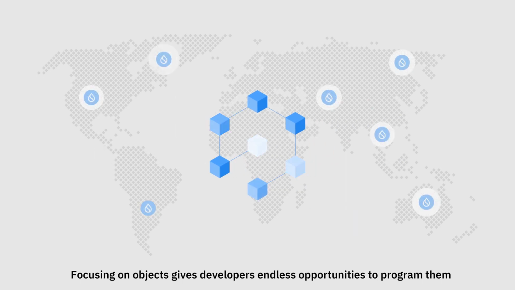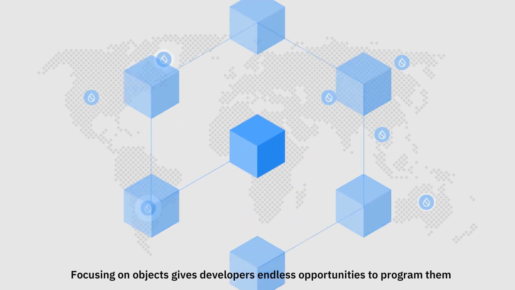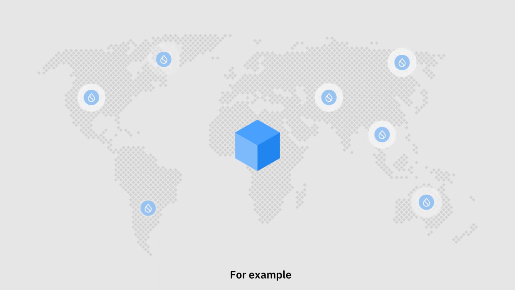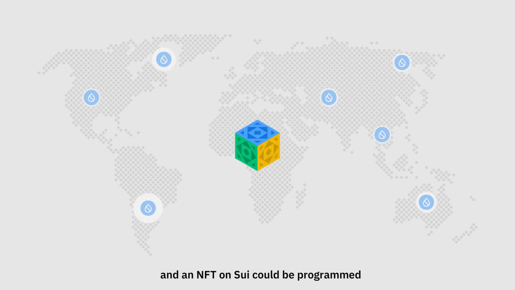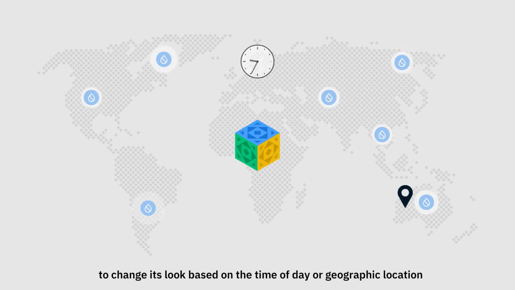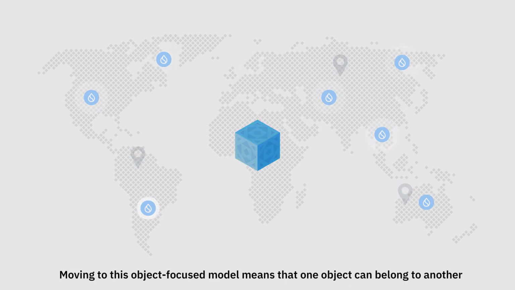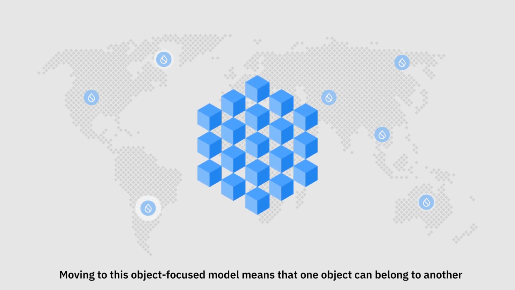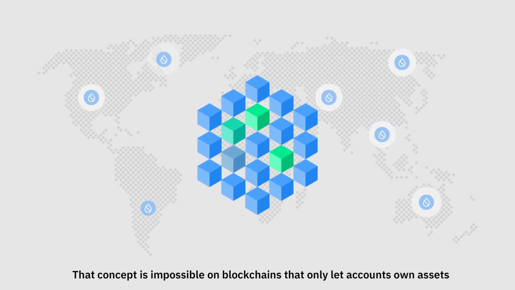Focusing on objects gives developers endless opportunities to program them. For example, NFTs on SUI are objects, and an NFT on SUI could be programmed to change its look based on the time of day or geographic location. Moving to this object-focused model means that one object can belong to another. That concept is impossible on blockchains that only let accounts own assets.